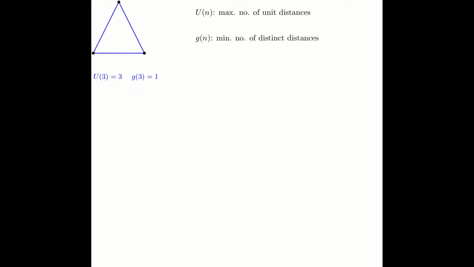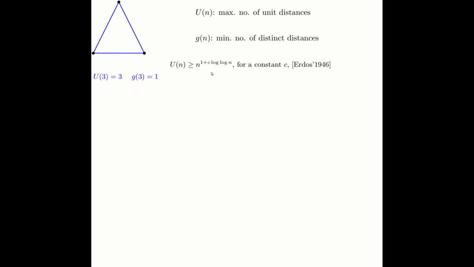Let's look at the history of these two problems very briefly. So in '46, Erdos actually defined these two problems. And for the unit distances, he could prove the following bound. So he showed that there exists a point set such that that point set defines at least n to the 1 plus some constant times log n unit distances. In other words, the distance 1 appears at least so many times among this point set.